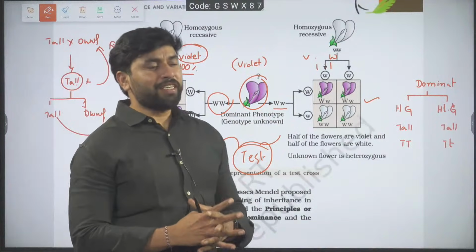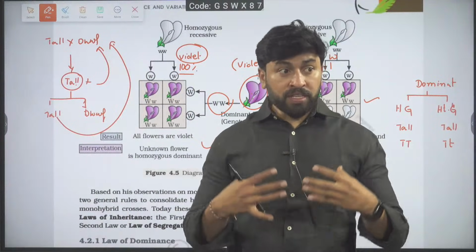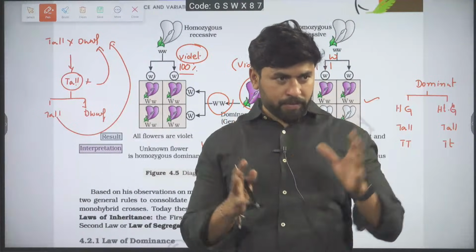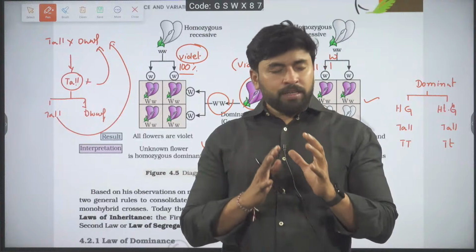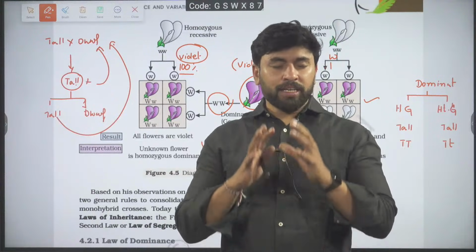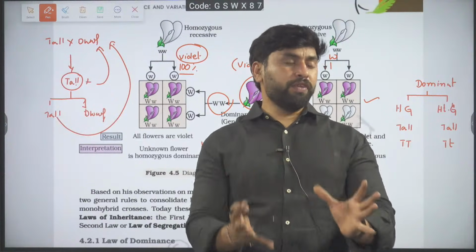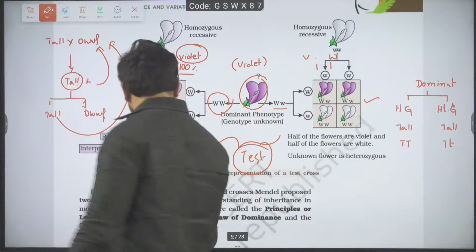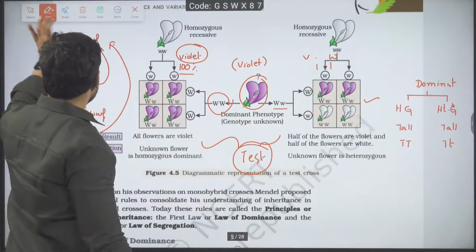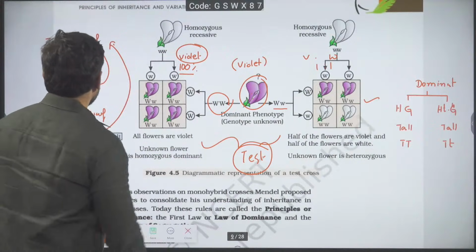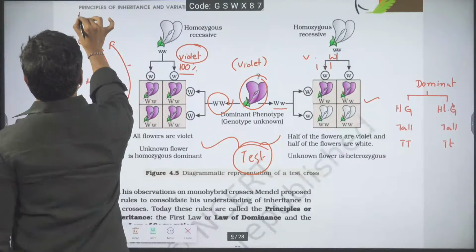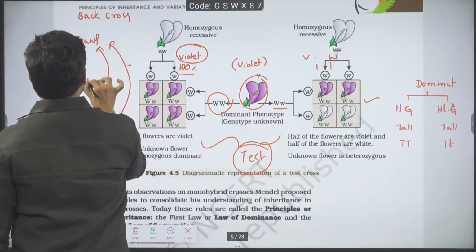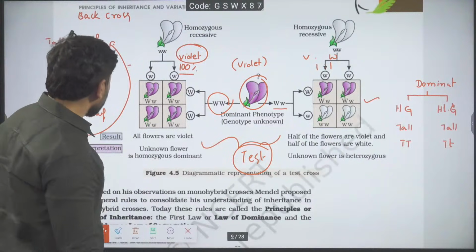Always test cross we conduct in order to determine unknown genotype of known phenotype. Got this idea? Okay. Now after that, sometimes they call it, this is also a kind of back cross. What do you mean by back cross? Crossing of progeny with their parent. That's called back cross.